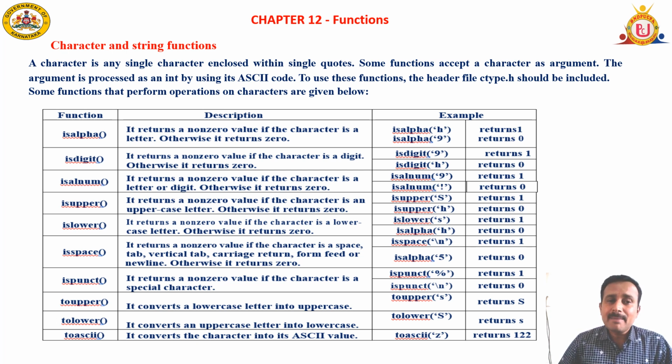I have given an example here. isalpha of letter 'H'. See, always single character constants are enclosed within single quotes. Here, only one character is there. It is enclosed within single quotes. So, for the single quoted character 'H', it is going to return 1 for you.